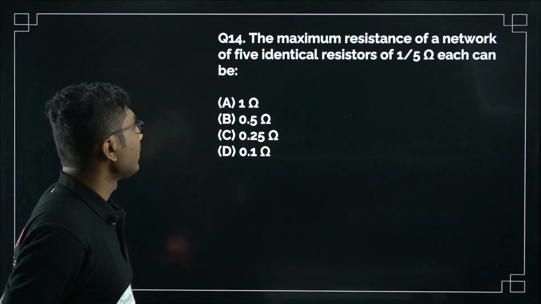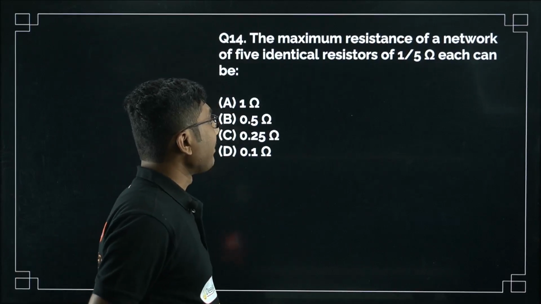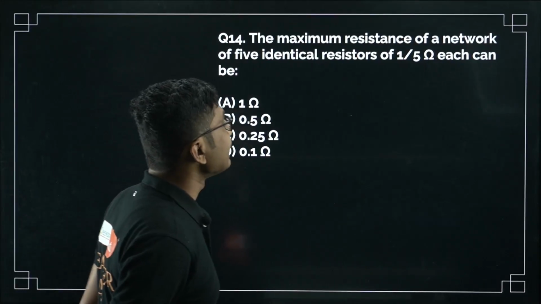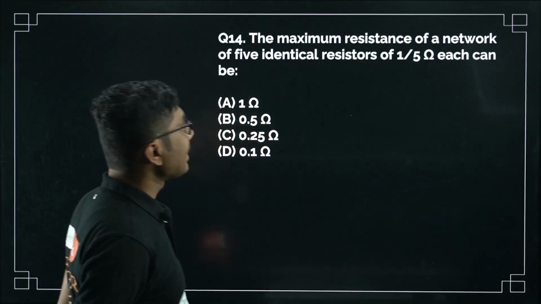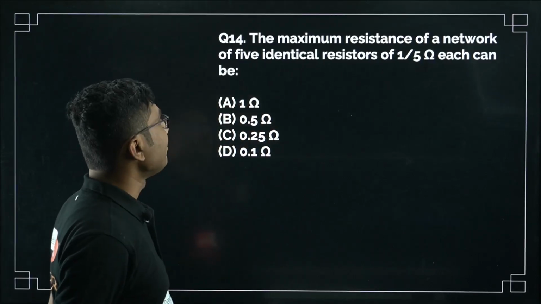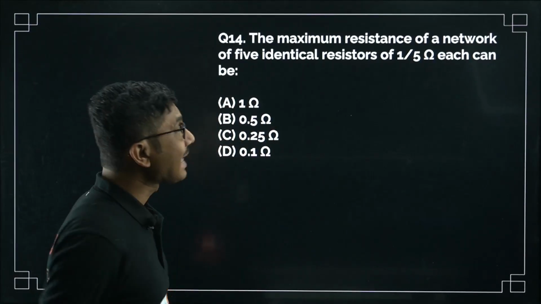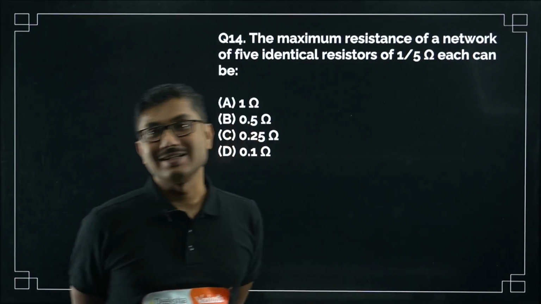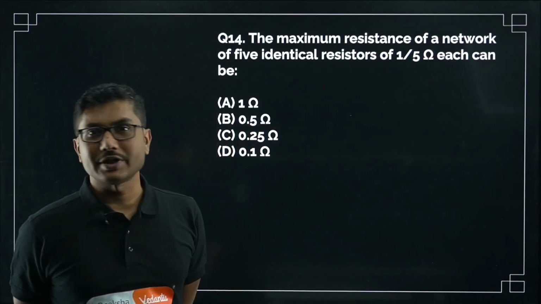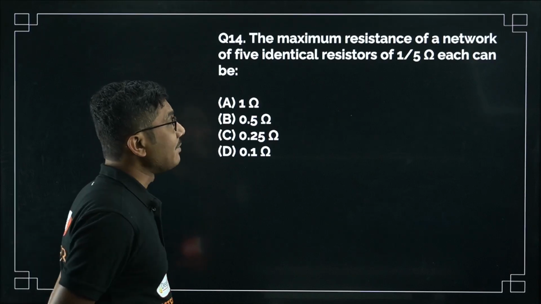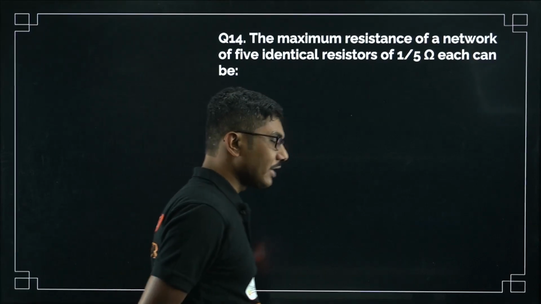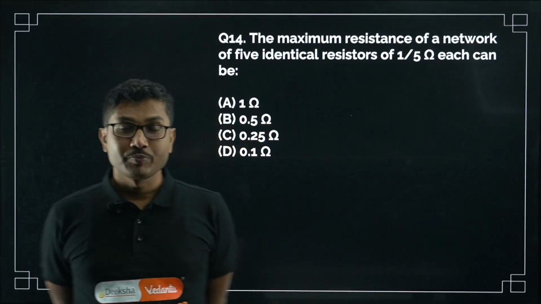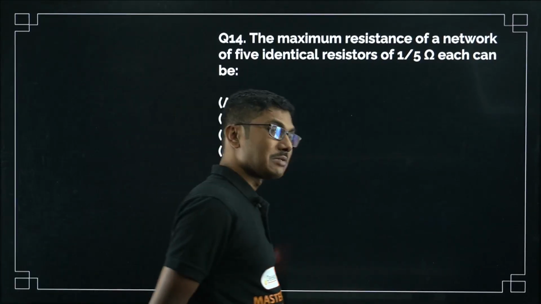Now let's move on to question number 14. The maximum resistance of a network of 5 identical resistors of 1/5 ohm each can be... maximum resistance. So maximum resistance occurs only when they are all connected in series. In any other combination this is not possible. And minimum resistance is possible only when all of them are connected in parallel. In any other combination, the value will be between the maximum and minimum.